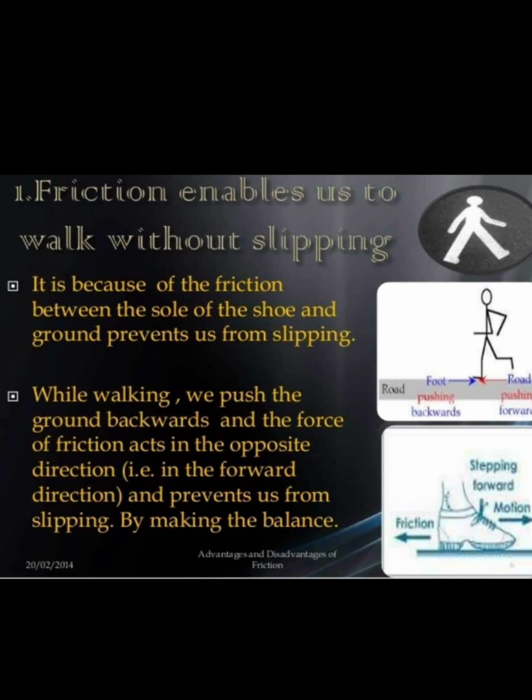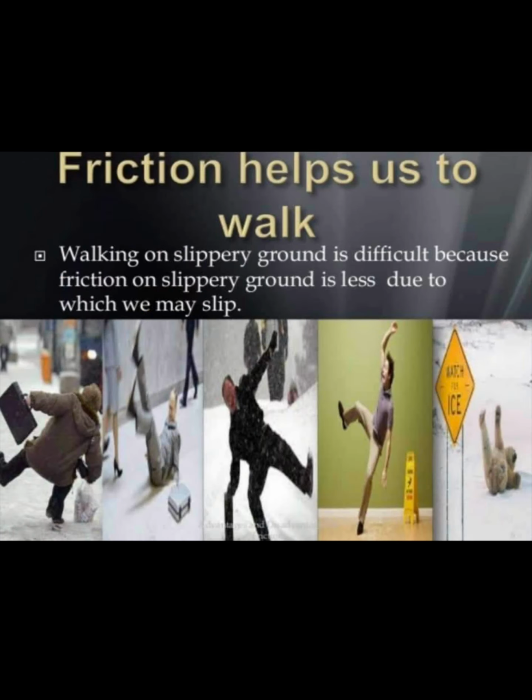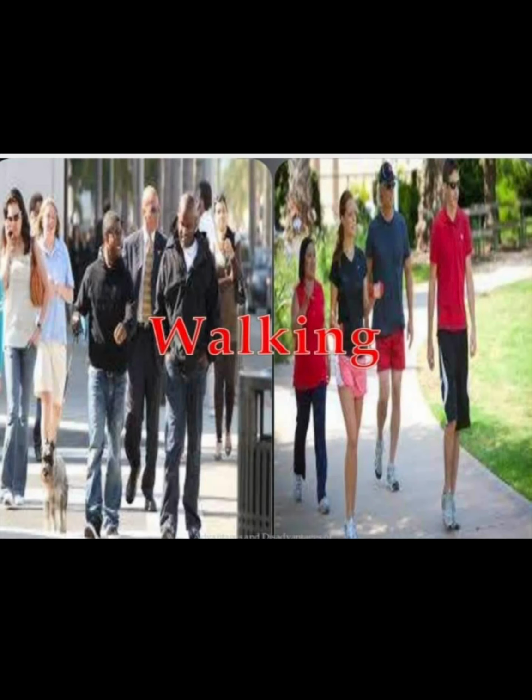I already told you that in a smooth surface, the irregularities are very less. So the interlocking is very less, so the friction is less, so the contact between two surfaces is very less. Here, friction helps us to walk. If you walk on slippery ground, what will happen, children? The friction is less, so due to this, you may slip. This friction helps us to walk. What's the first advantage of friction? Yes, friction helps us to walk.